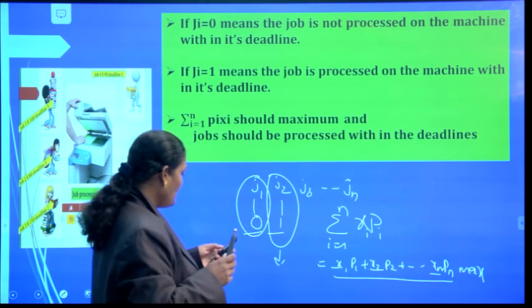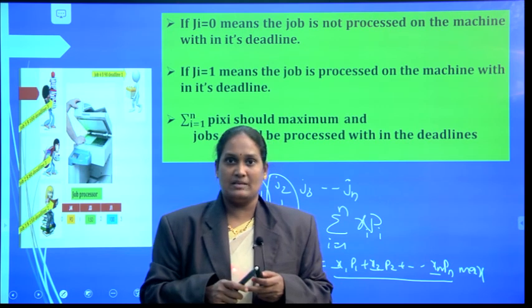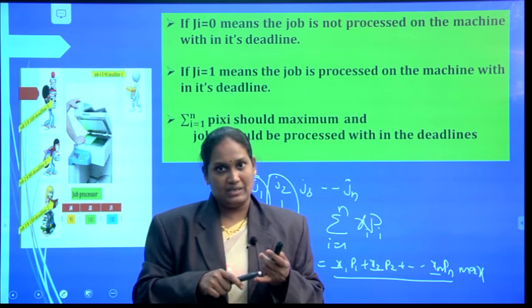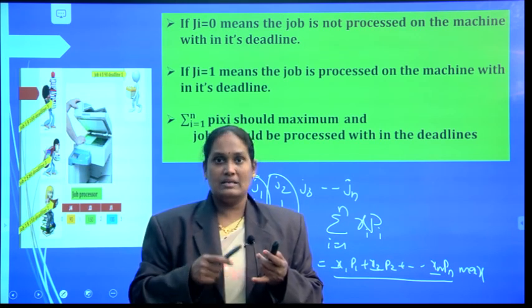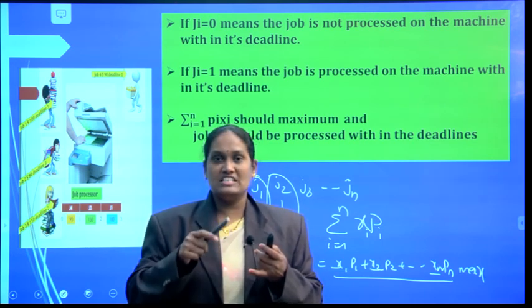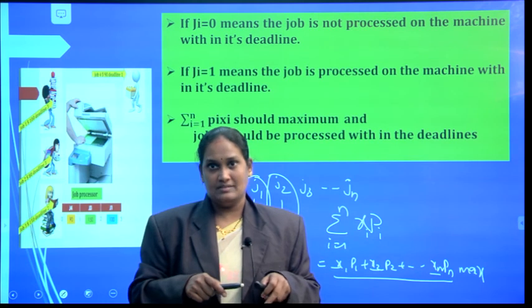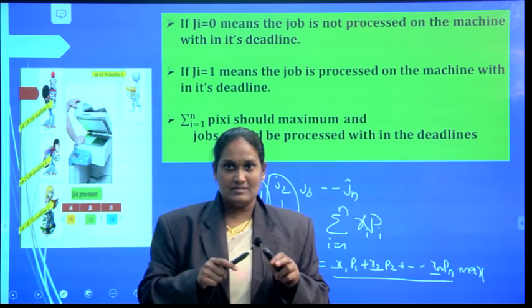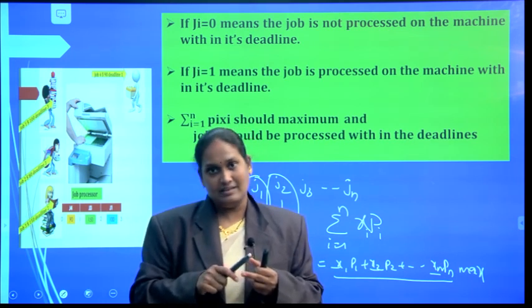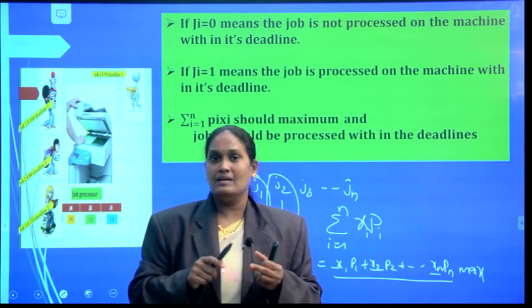I hope you all understood the problem statement of job sequencing with deadlines. What is the problem statement? Here we are given n number of jobs. Each job is associated with a profit P and a deadline D. The job sequencing with deadlines problem is to find a subset of jobs which can be completed by their deadlines to earn maximum profit. Here the constraint is we need to complete the job within the deadline, and the objective function is that the profit earned should be maximum.